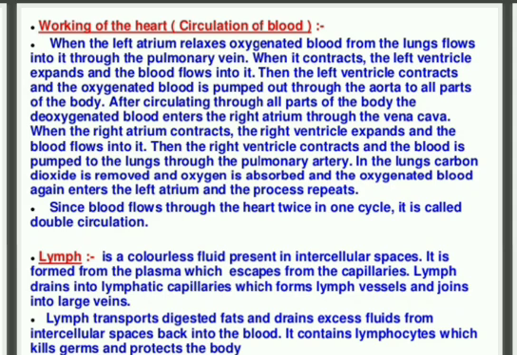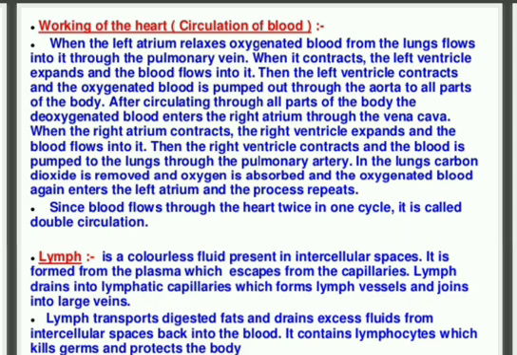As we have blood vessels and blood capillaries, we have lymphatic capillaries also, which form lymph vessels and join into large veins. Lymph transports digested fat and drains excess fluid from the intercellular space back into the blood. They are very important for us. It contains lymphocytes which kill germs and protect our body.